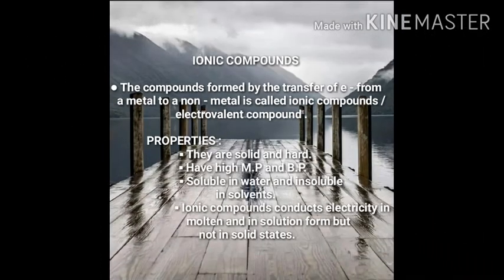Ionic compounds. The compounds formed by the transfer of electrons from a metal to a non-metal are called ionic compounds or electrovalent compounds. The properties of ionic compounds are they are solid and hard, have high melting and boiling points, and are soluble in water and insoluble in solvents. Ionic compounds conduct electricity in molten and in solution form but not in solid state.